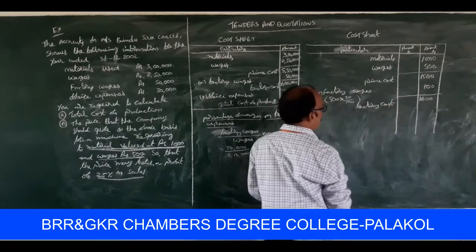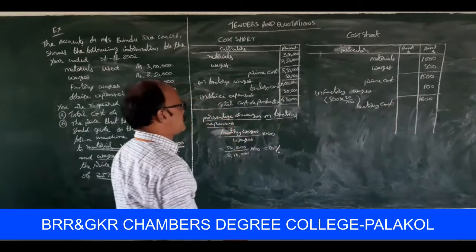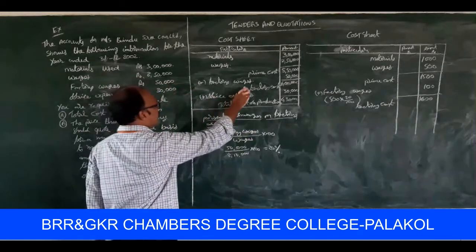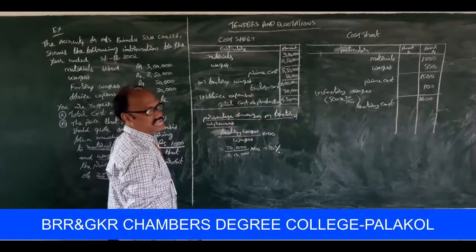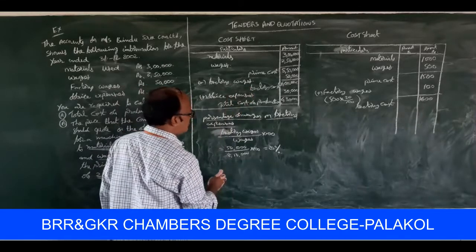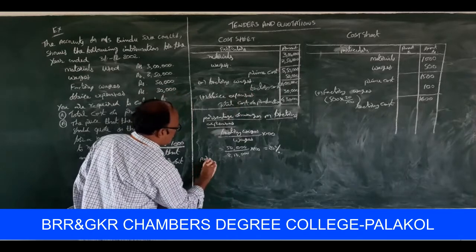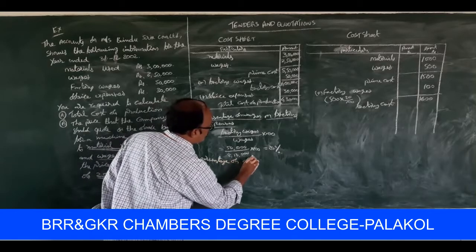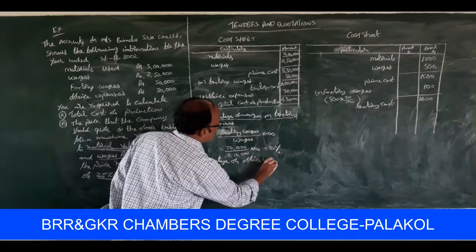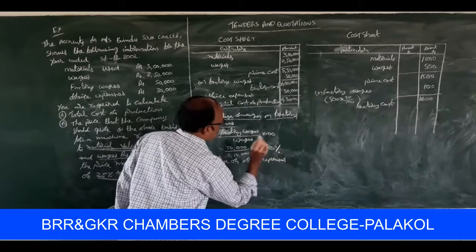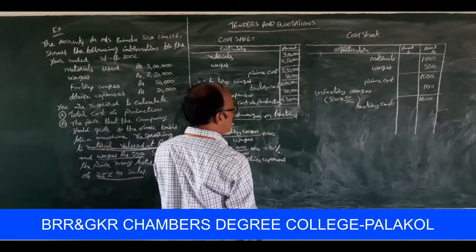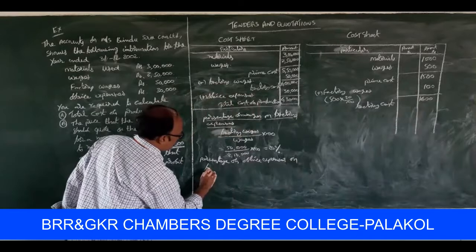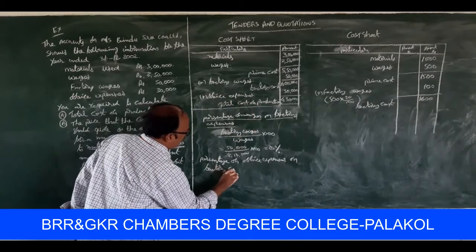This is to be treated as factory cost. Next one, office expenses. What is that? Office expenses always depend on the factory cost here. So we calculate the percentage of office expenses on factory cost.